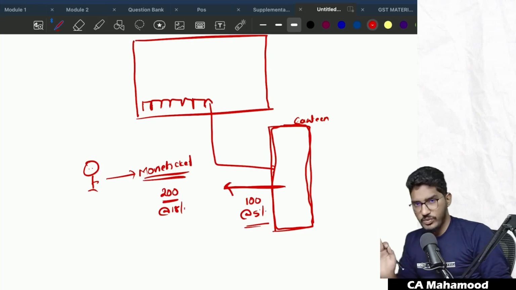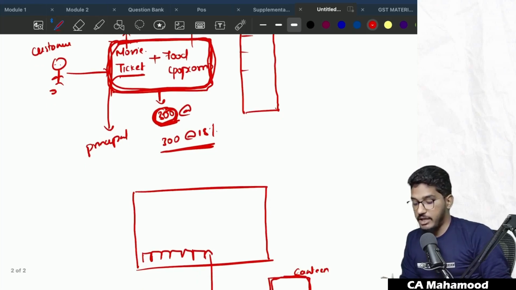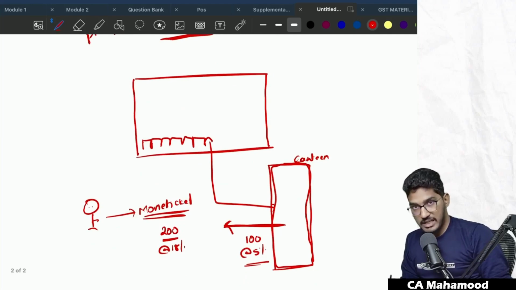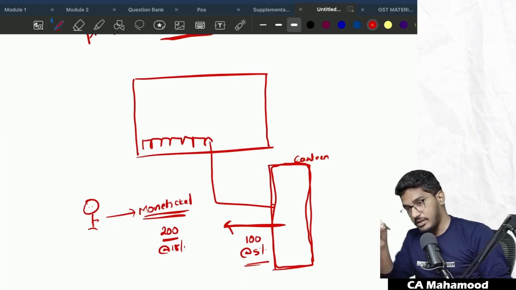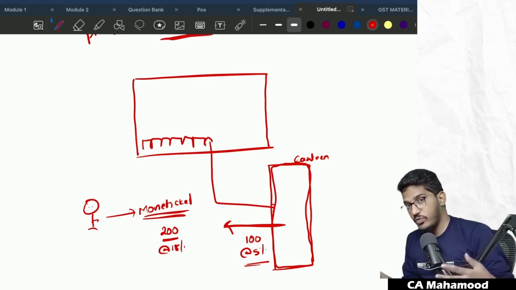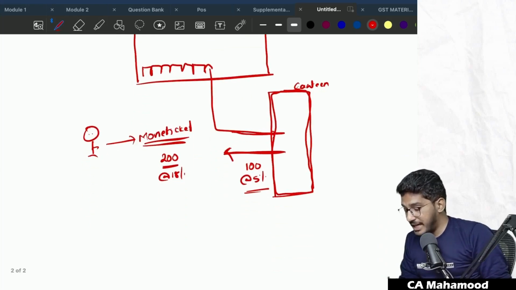See, the clarification is very simple. If you are booking a combo, that will be a composite supply. The entire value will attract GST at the rate of the principal supply. However, if you book the movie ticket separately and did not book it along with the food, and you go to the canteen during the movie and buy the food and eat it, then that will be treated as a separate restaurant service.